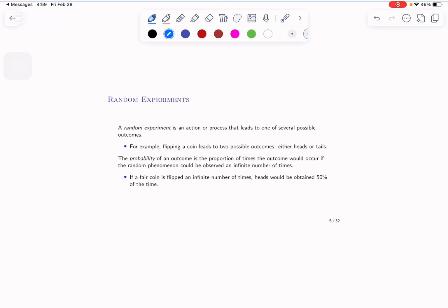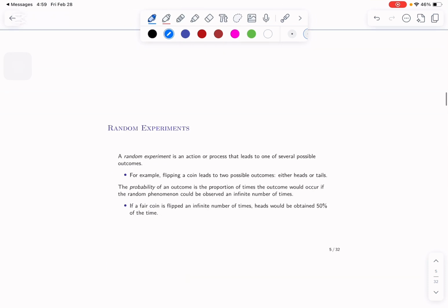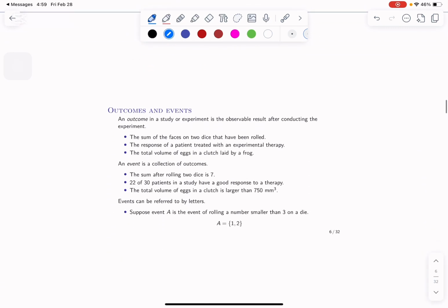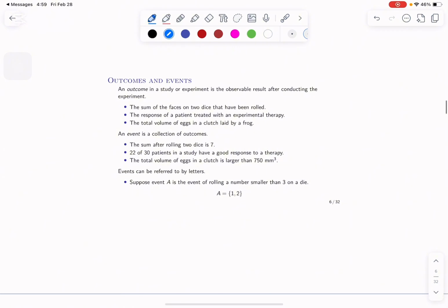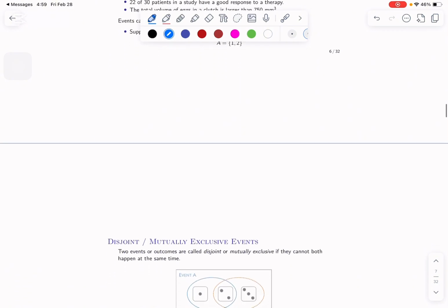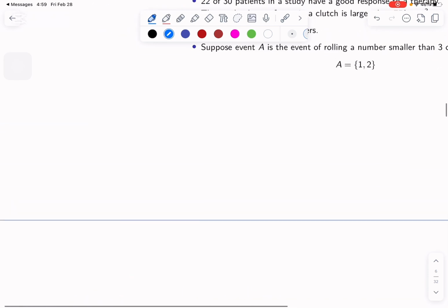Okay, so we know now we've talked about probability. We're going to talk about random experiments. You guys know now when we do a random experiment, okay, for example tossing a coin. Tossing a coin, it depends on the two sides, heads or tails. So we have two outcomes. The two outcomes are either heads or tails. Okay, and here when we talk about probability, how do we denote it? How do we denote the outcomes? How do we write the event? How does everything happen? Let me explain it now.